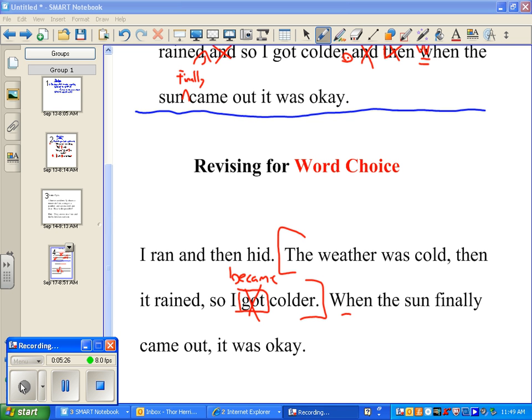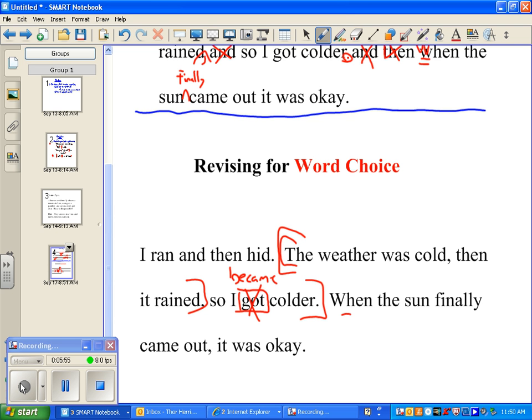I think one of the things is that you're stuck with this sentence, thinking I've got to change this and this. So what I'd like to do is combine the best ideas. Sophia, could you read your first idea? The weather was freezing and raining, so now I'm wet and cold. Okay, so she combined these 2 first parts, right?